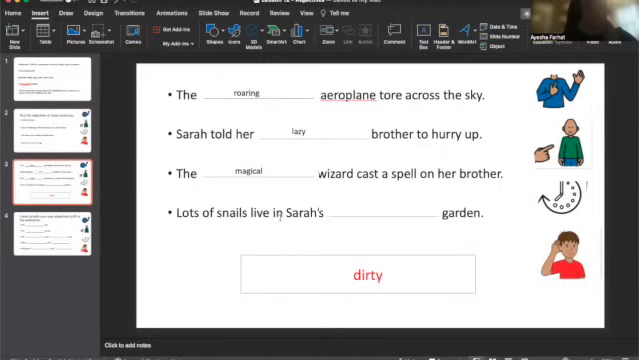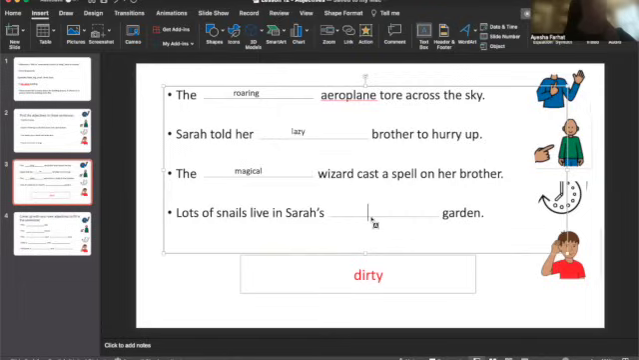Lots of snails live in Sarah's something garden. Well, we know that snails like dirt and they like mud. So we can say that the missing adjective in this sentence, or the missing describing word, is dirty.